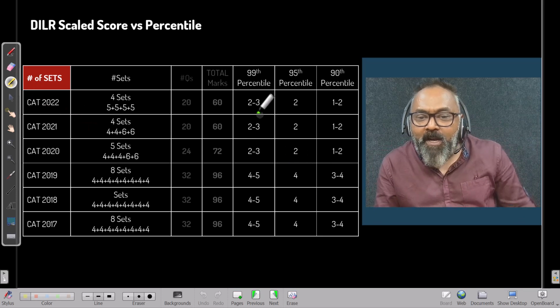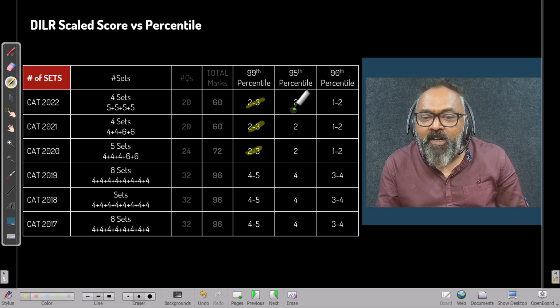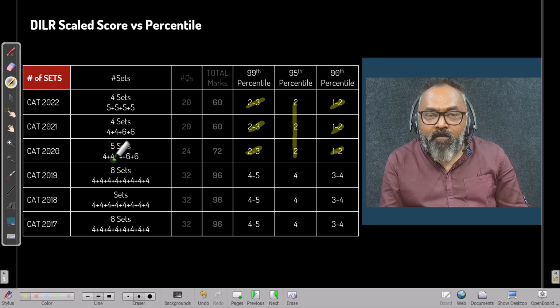This is like 2 to 3 sets, 2 to 3 sets, 2 to 3 sets, 1 to 2 sets. Number of sets makes sense, because we are basing our decisions in this paper on the sets. Now, if I keep our focus on, let's say, the 95th percentile,